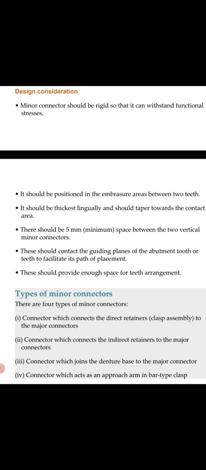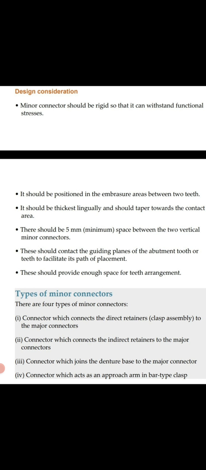Now come to the types of minor connectors. There are 4 types of minor connectors, on the basis of connection, mean which part minor connector connects with a major connector. Number one, minor connectors which connect the direct retainers which are present on buccal surface of teeth, mean clasp assembly, to the major connector.